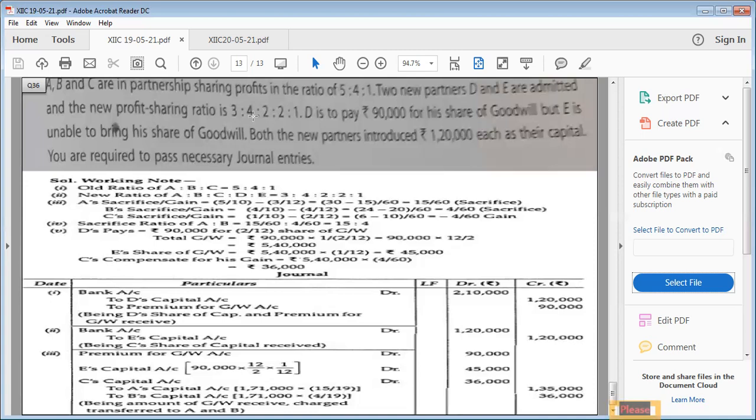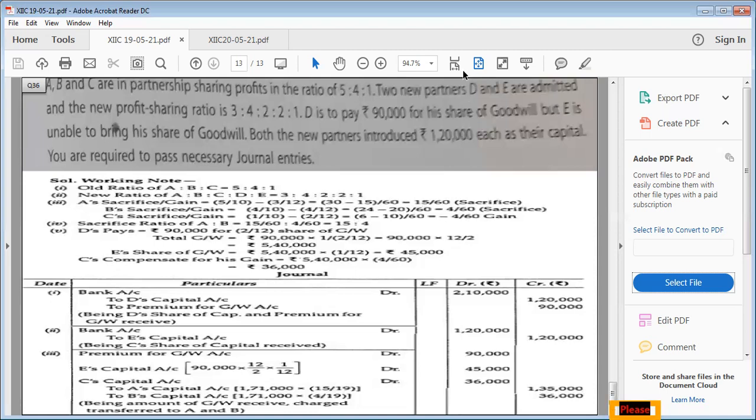We have to go for the old ratio minus new ratio concept first of all in order to find out our sacrifice. After doing this, we have come to know that A is sacrificing by 15/60. B is also sacrificing by 4/60. But the old partner C is gaining rather than sacrificing. And if one of the old partners gains, it means along with new partners, he will also give some part of premium for goodwill to the sacrificing partners. C will also give. Is it clear? And we will cut down that amount from his capital account.